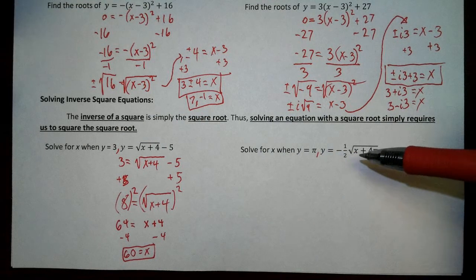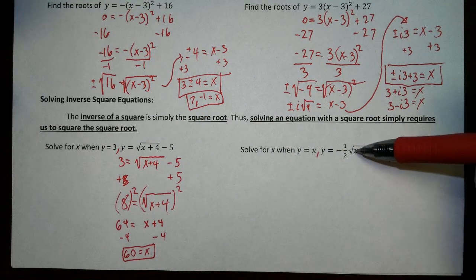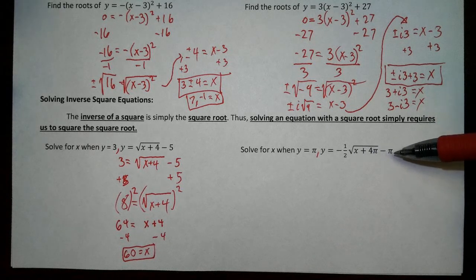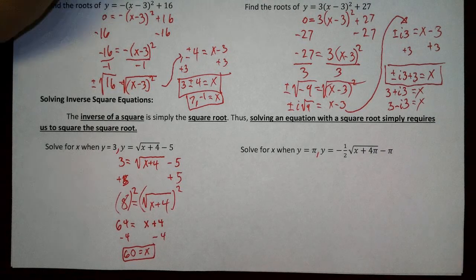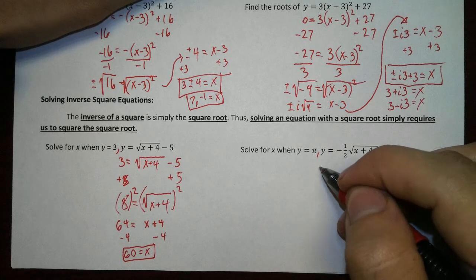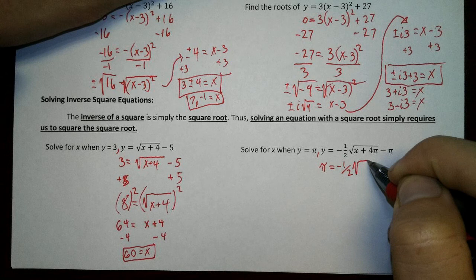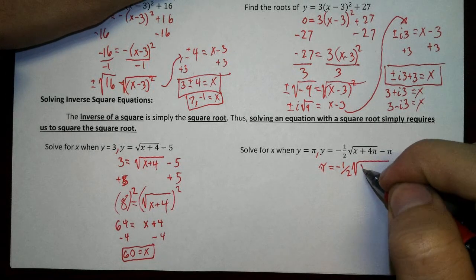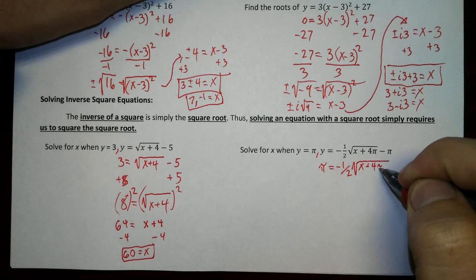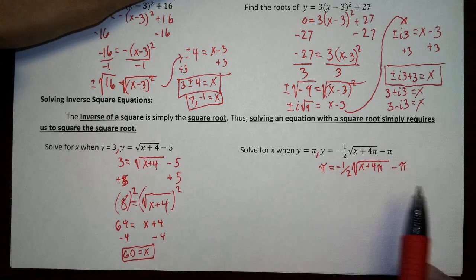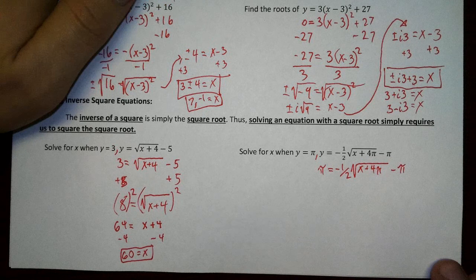So for y equals -1/2 times the square root of the quantity x plus 4 pi, minus pi. Okay, same thing. We're going to plug in pi for y. y equals -1/2 square root of x plus 4 pi, and minus pi, right? Outside of the square root, not underneath the square root tail.